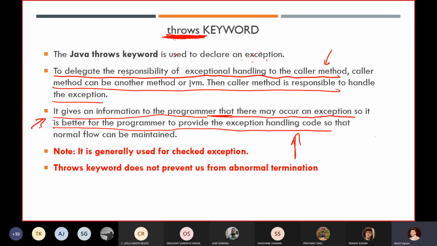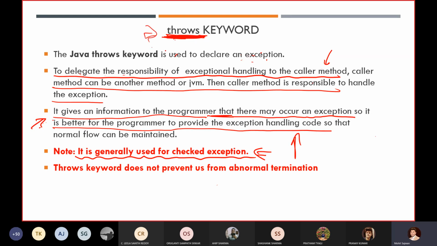Here we are telling the programmer who is going to call our method that we are getting an exception. Always remember, it is generally used for checked exceptions. Why not for unchecked? Because the JVM always performs the same operation, so we don't require the throws keyword.